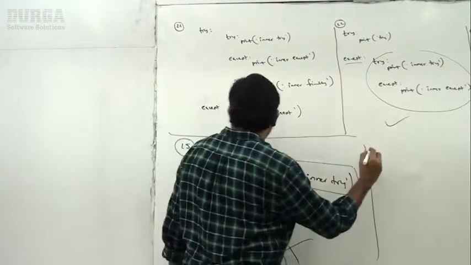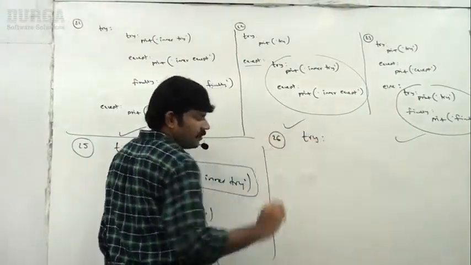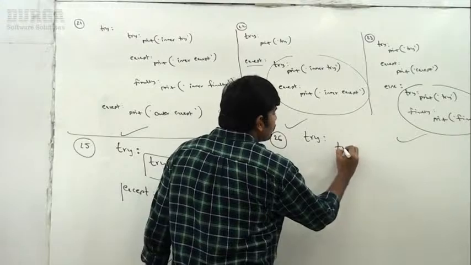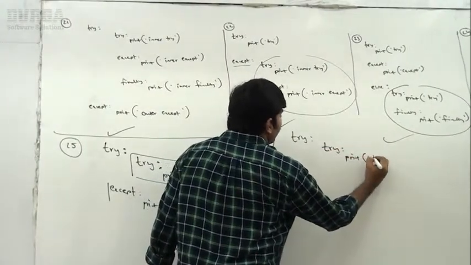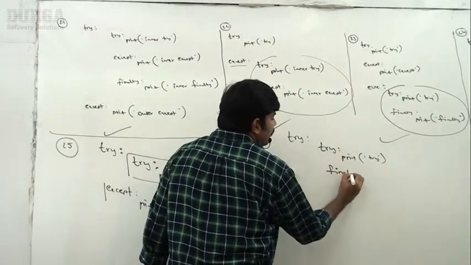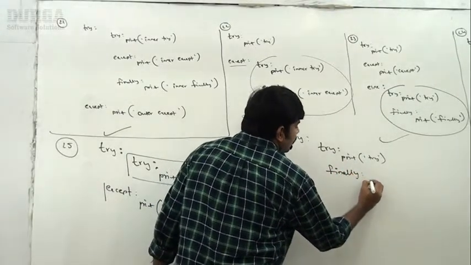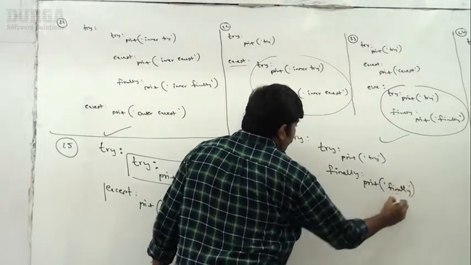Now I'm taking just a try. Inside try, print try. Next finally, print finally.